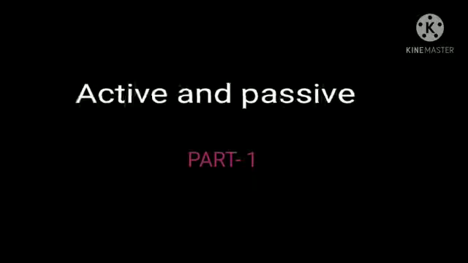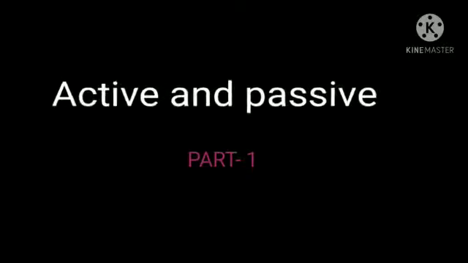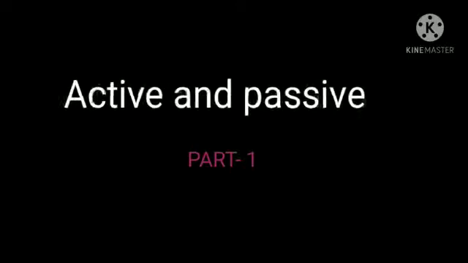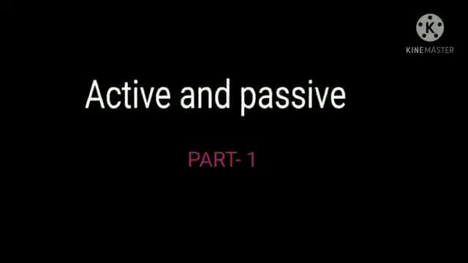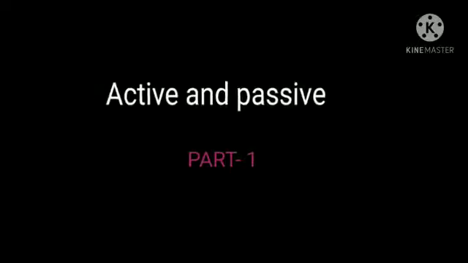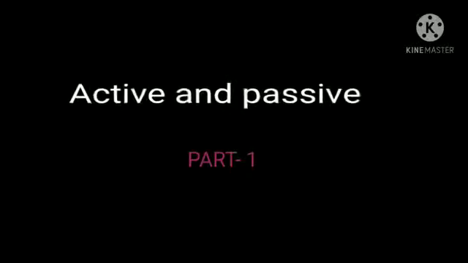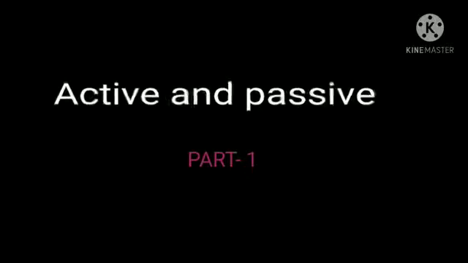Here we can see that these two sentences express the same meaning, but the form of the verb shows that the person denoted by the subject does something. The verb loves is said to be in the active voice and the verb loved is said to be in the passive voice.